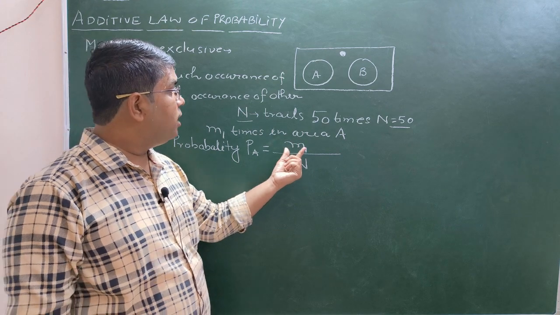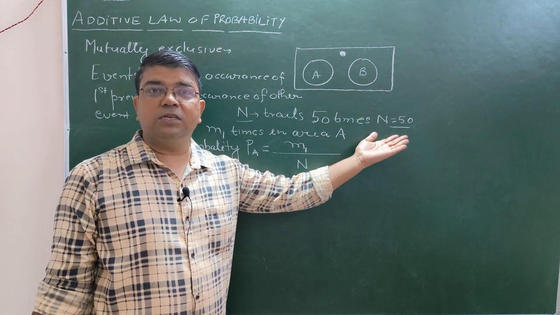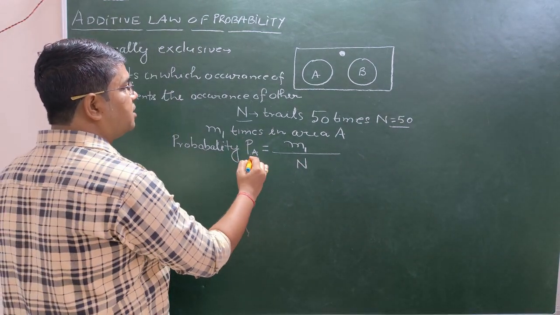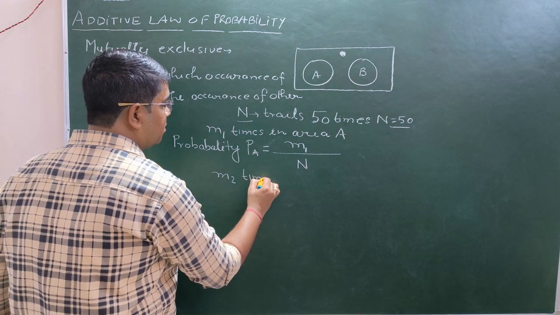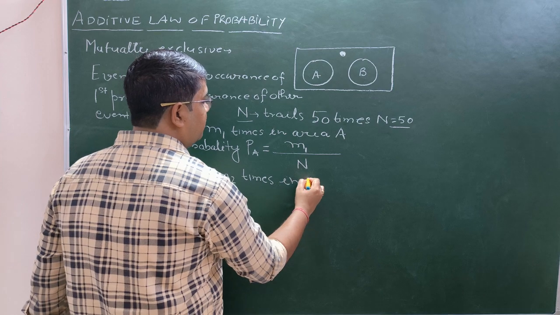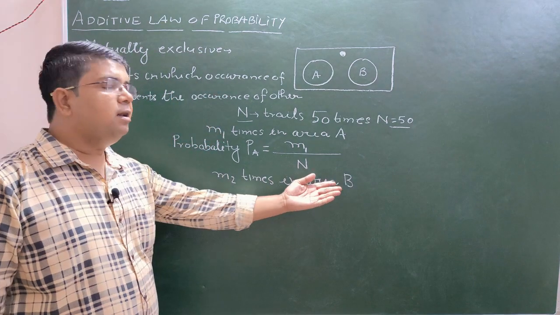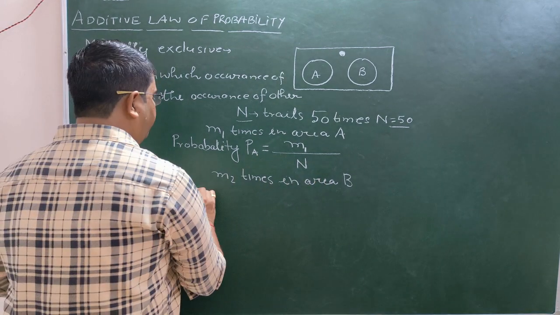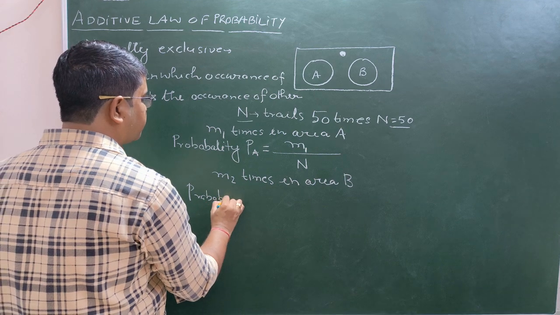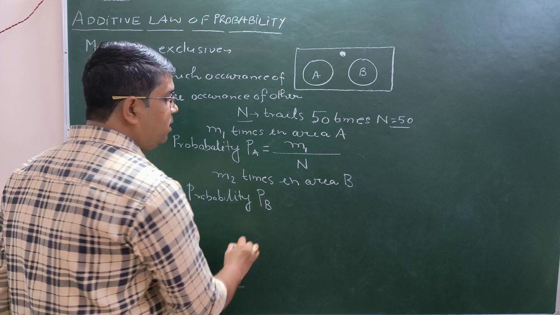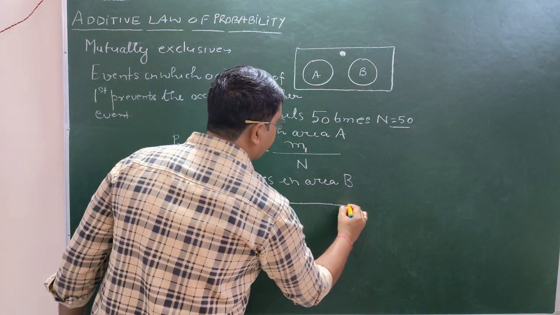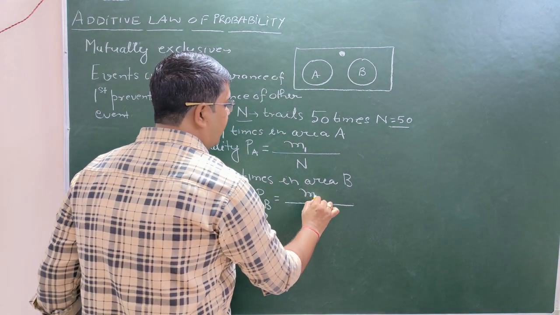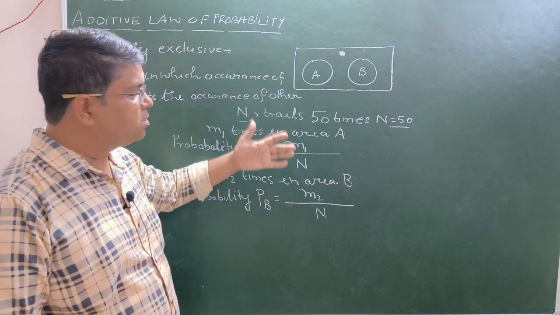It is the number that tells us out of these 50 trials how many times this particle was observed in A. Now we define another quantity: we define m2 times the same particle is found in area B. So out of these n trials, the particle is found in B m2 times. That means if we wish to calculate the probability of this particle being found in B, how do we do this? It is the total number of trials, and how many times is it found in B? It is m2.